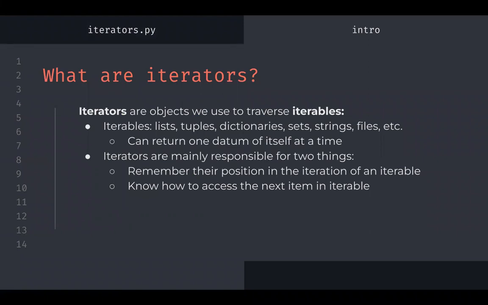In contrast, iterators are mainly responsible for two things. The first being that they remember their position in the iteration of an iterable, and the second being that they know how to access the next item in an iterable.